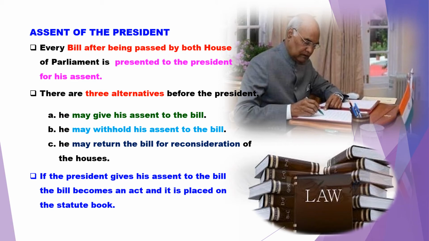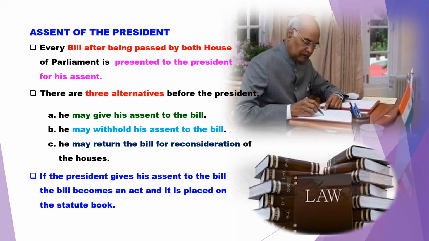And after that, it is given to the president for his signature. Every bill, after being passed by both houses of the parliament, is presented to the president for his signature. Here, the president has three alternatives. Either he may give his assent, I mean he may sign that particular bill, and after his signature it becomes a law.